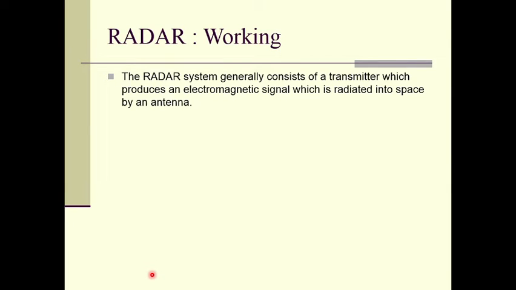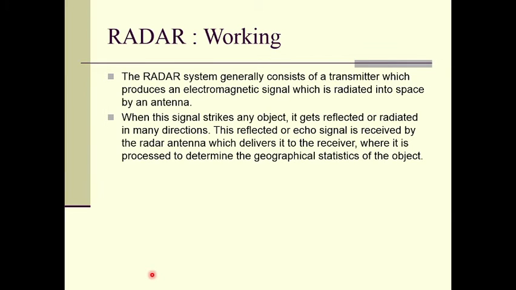So let us study the working of radar. A radar system generally consists of a transmitter which produces an electromagnetic signal which is radiated into space by an antenna. When this signal strikes any object, it gets reflected or radiated in many directions. This reflected or echo signal is received by the radar antenna, which delivers it to the receiver, where it is processed to determine the geographical statistics of the object.